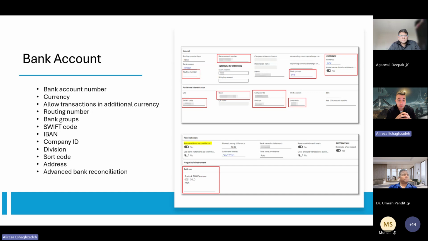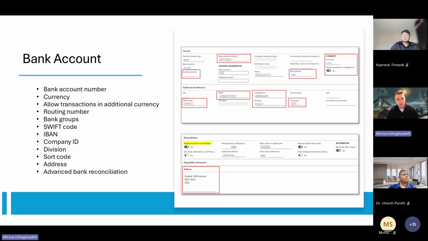For bank integration in finance and operations, you need to have an address for the bank. The address is an enabler that determines whether it is domestic or not, as is the currency. So take into consideration that you need to have this information accurate. I don't mean the street number must be correct. It is recommended that you have the whole address correct, but at least the country code correct in finance and operations. The whole purpose of these slides is to enhance the quality of the master data in finance and operations.